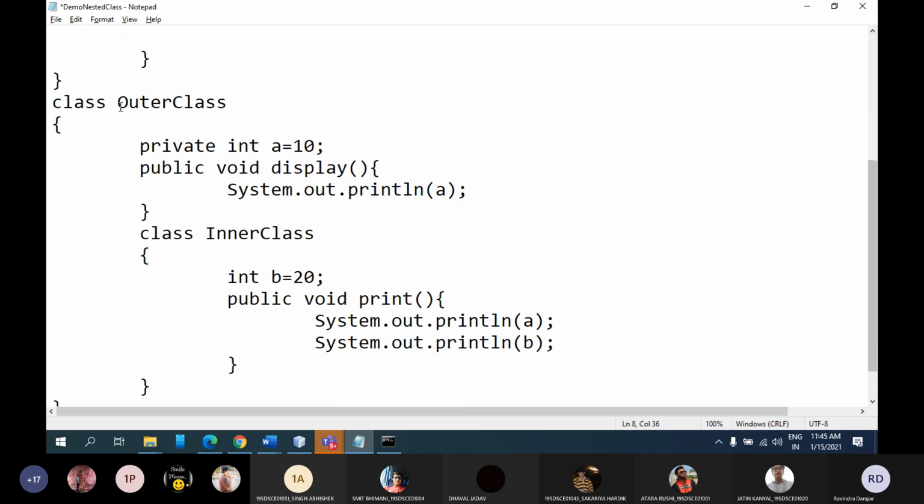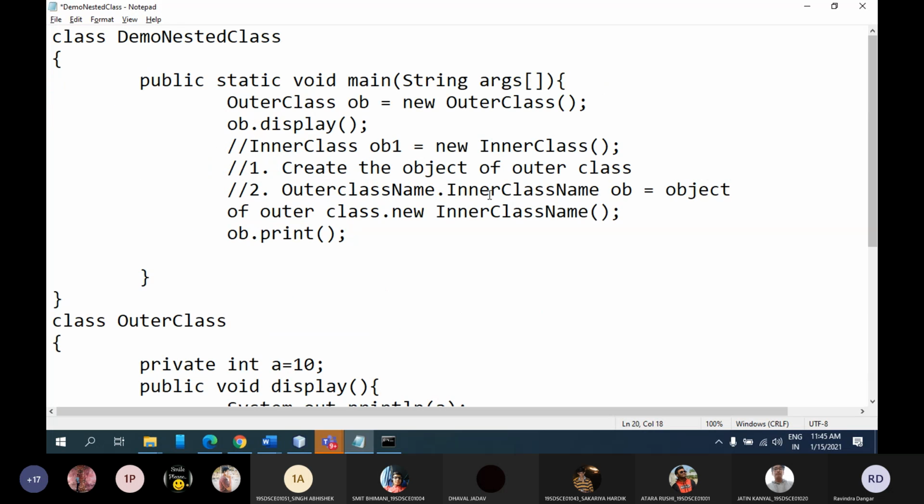So in our case we have to write outer class dot inner class. You have to write the names of both here, outer class name dot inner class name. Then you can create object, whatever name you want to give, you can write here ob1, ob2, it could be your name also. Then is equal to object of outer class which you have created here. So in this case it is ob. Fine. So you need to write ob, then dot new keyword and then inner class name. This is the syntax of creating an object for a nested class.